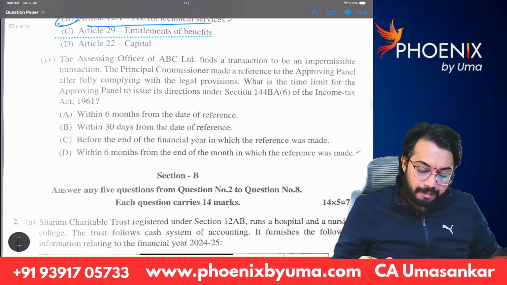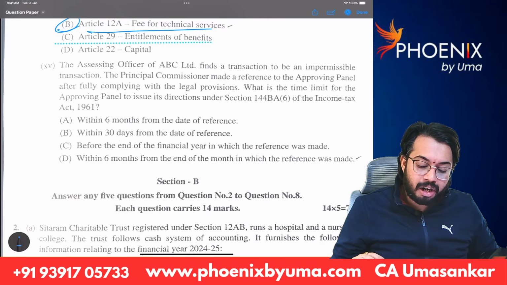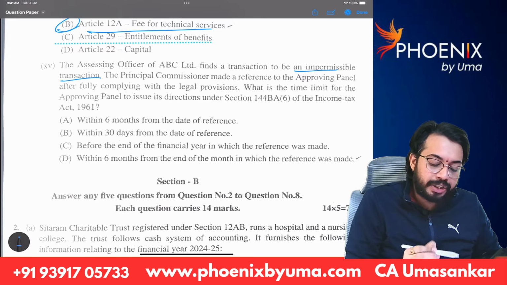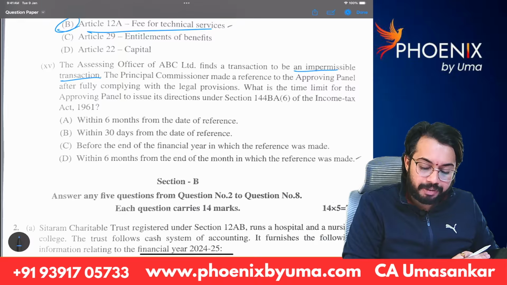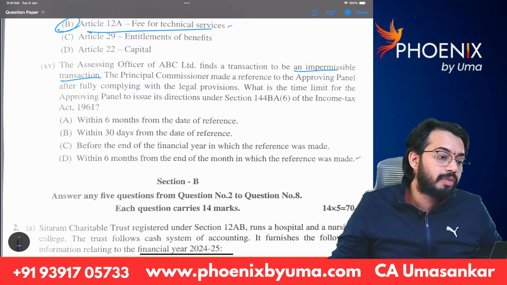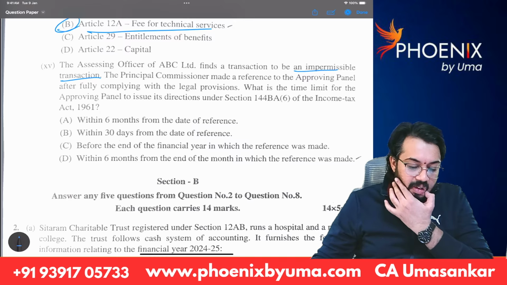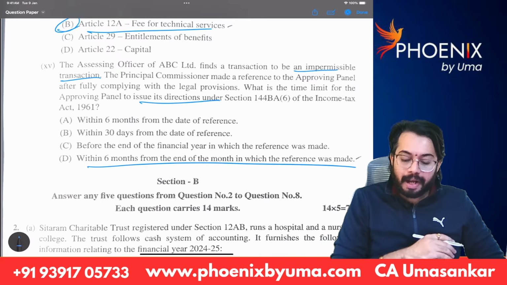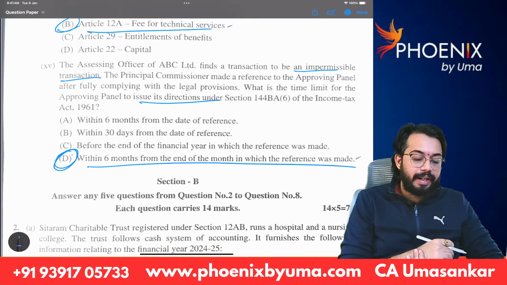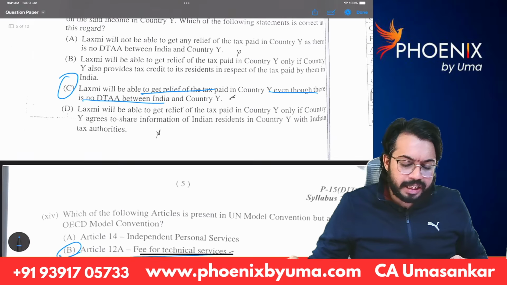Next, last one. The assessing officer of ABC Limited finds a transaction to be an impermissible transaction. The principal commissioner made a reference to the approving panel after fully complying with legal provisions. What is the time limit for the approving panel to issue directions? The approving panel needs to give directions within 6 months from the end of the month in which the reference is made. D. So these are the answers for the MCQs.